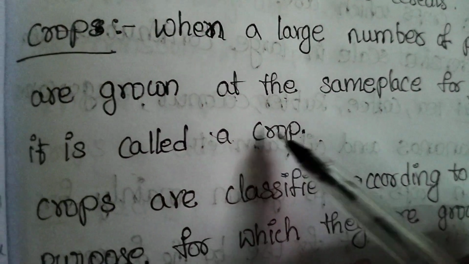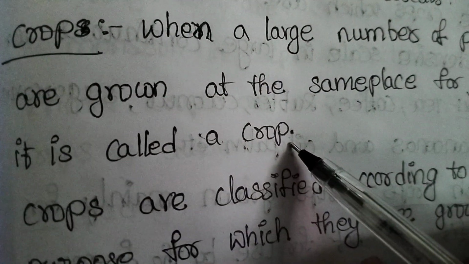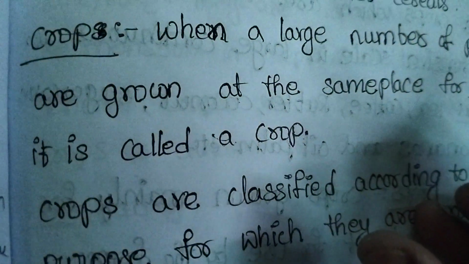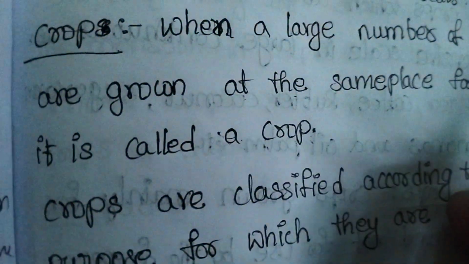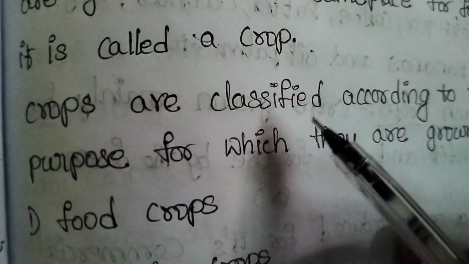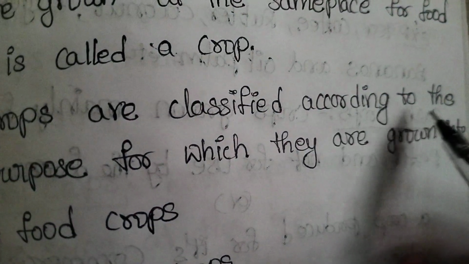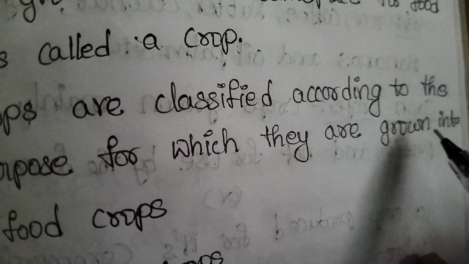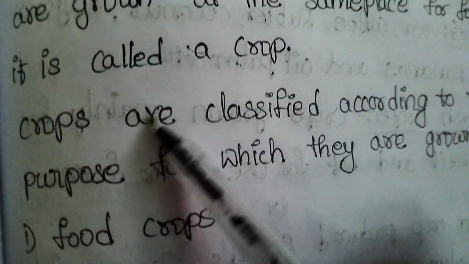When a large number of plants are grown at the same place for food purpose, then we can say it is called a crop.